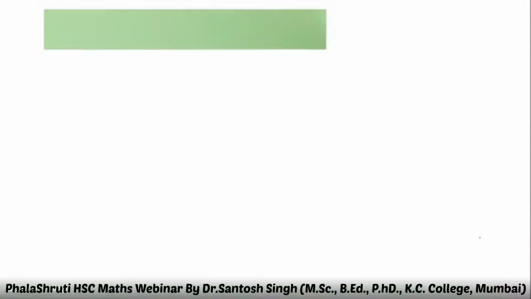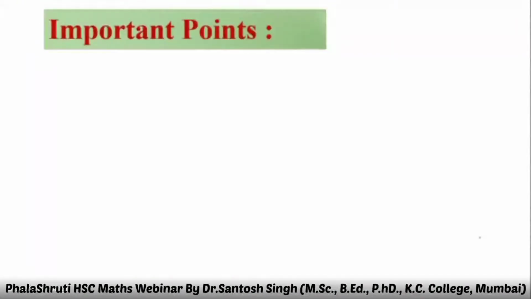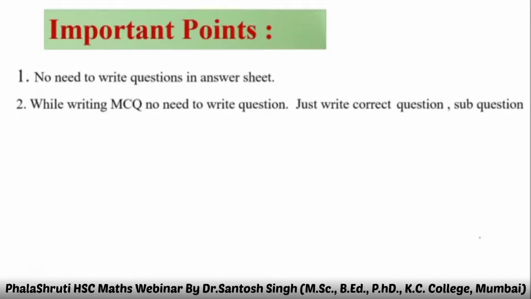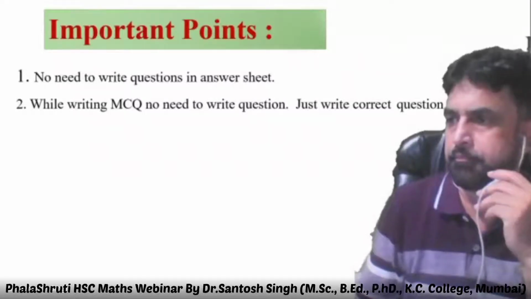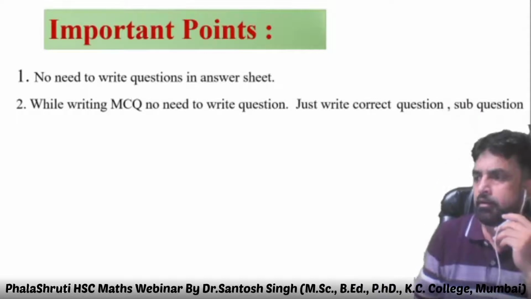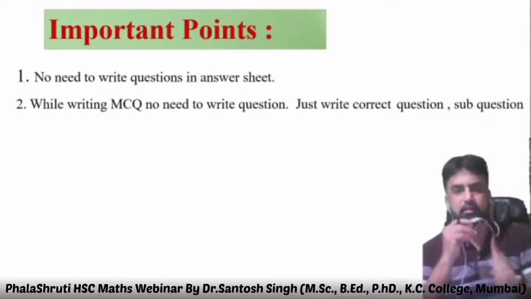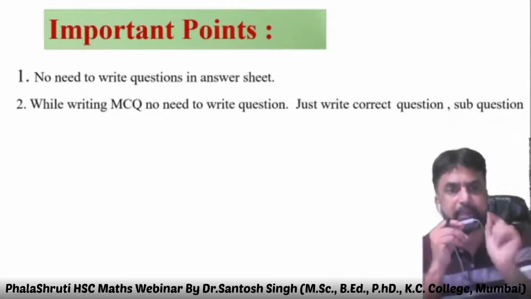Then, important points before starting the paper. How to write the paper. In that, no need to write the question in the answer sheet. Don't waste your time. While writing MCQ, no need to write the question.